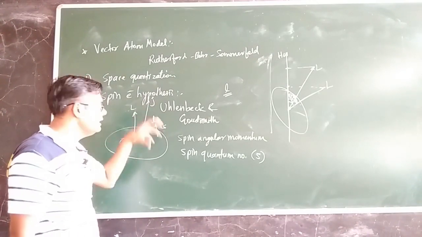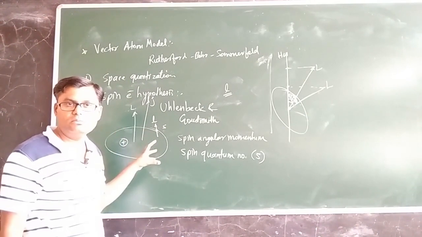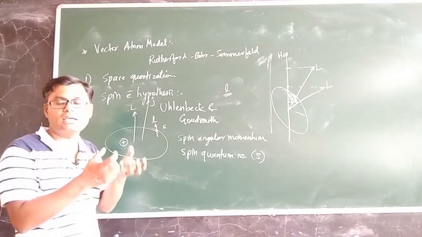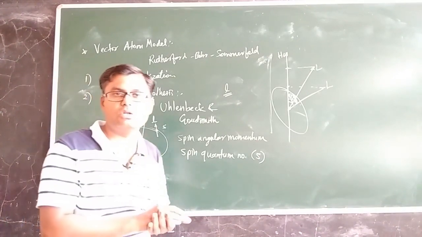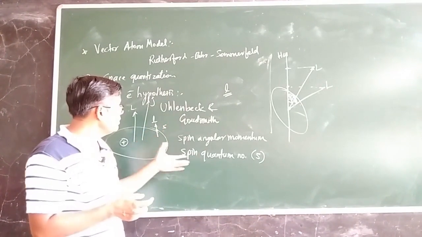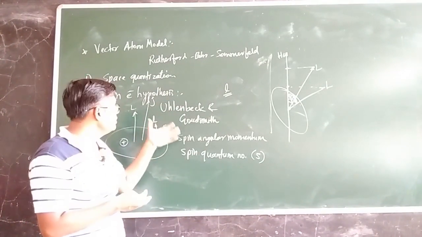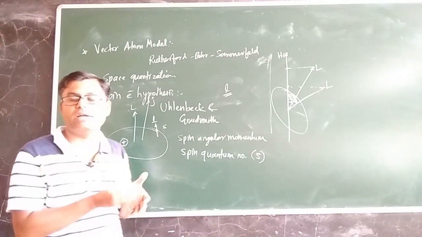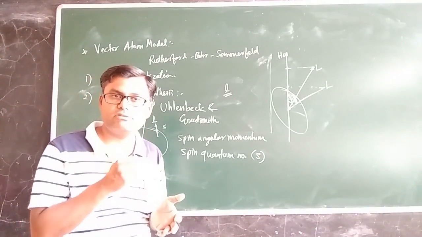So there will be many interactions within the atom between different electrons, and within a single electron also. You can understand this in this particular atomic model. The atomic model based on this concept and some experimental facts is called the vector atom model. Why is it called the vector atom model?